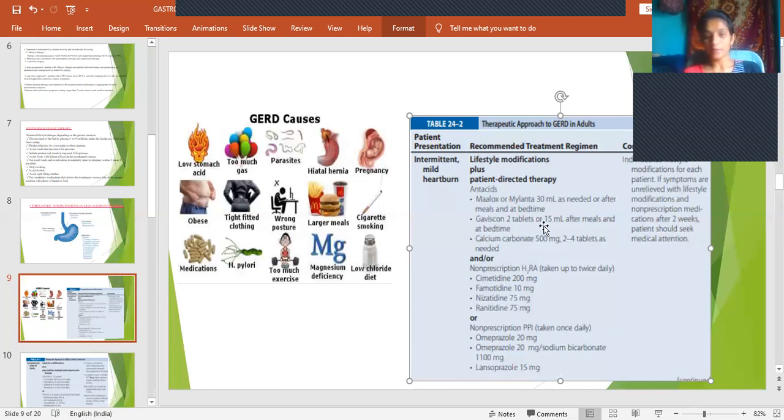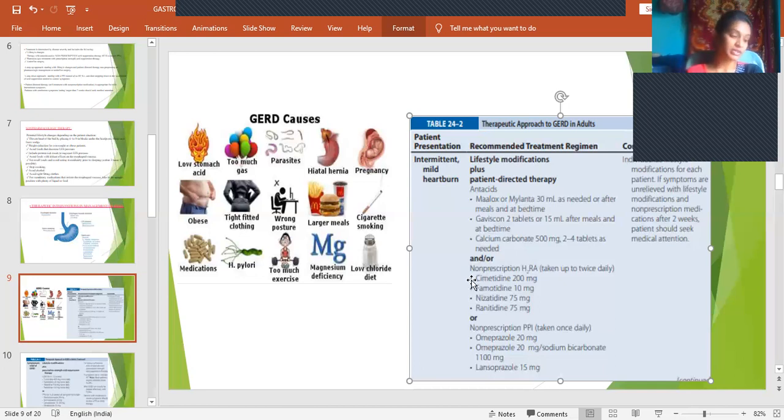And then along with that, we can give tablets like cimetidine, famotidine, nizatidine, ranitidine. These are H2 receptor antagonists, or non-prescription PPIs like omeprazole or lansoprazole, in low doses. Either this or this can be given along with antacids.